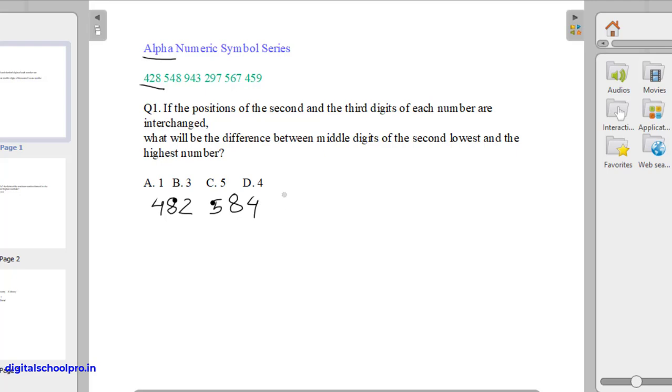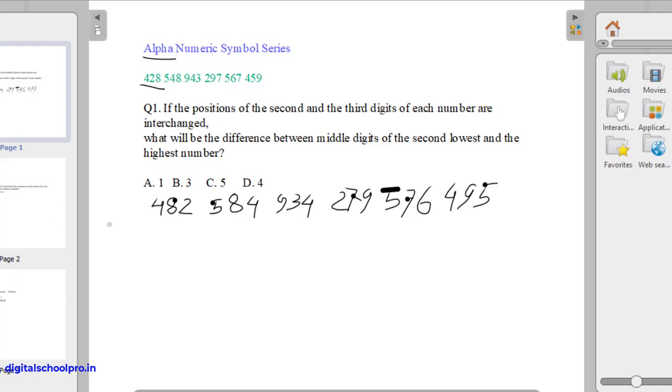Then we have 9, 3, 4. Then we have 2, 7, 9. Then we have 5, 7, 6. Then we have 4, 9, 5.